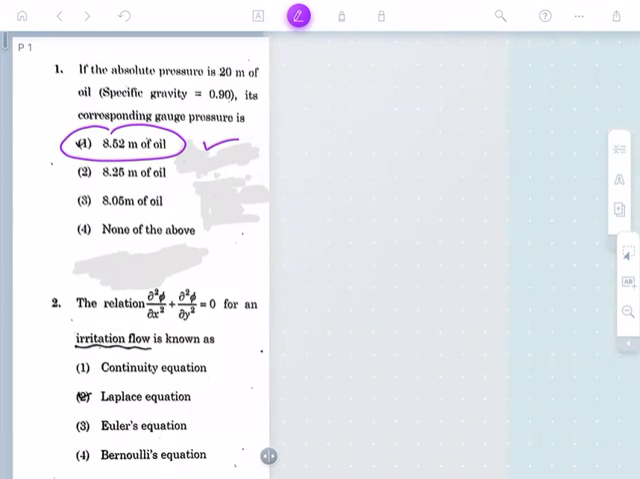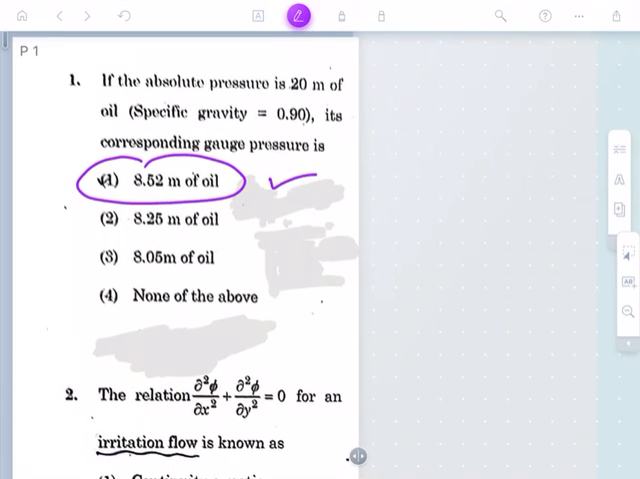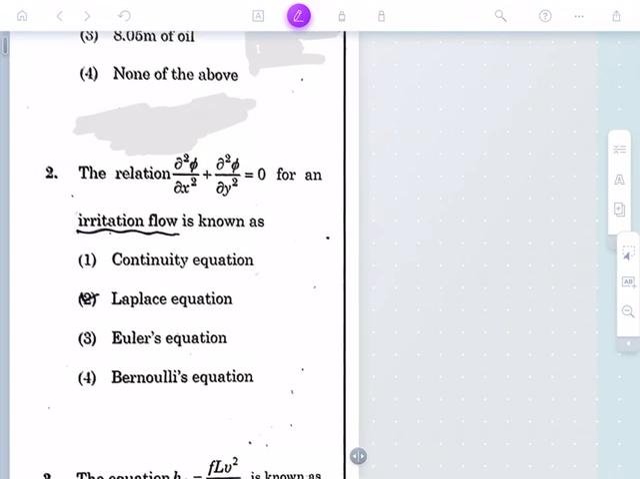The second question is a very important and easy question from fluid mechanics. They have given a relation and are asking us to identify it: dou square phi by dou x square plus dou square phi by dou y square is equal to 0. It belongs to which equation? This is very simple: it belongs to the Laplace equation. Then we also need to know the continuity equation, Euler's equation, and Bernoulli's equation.